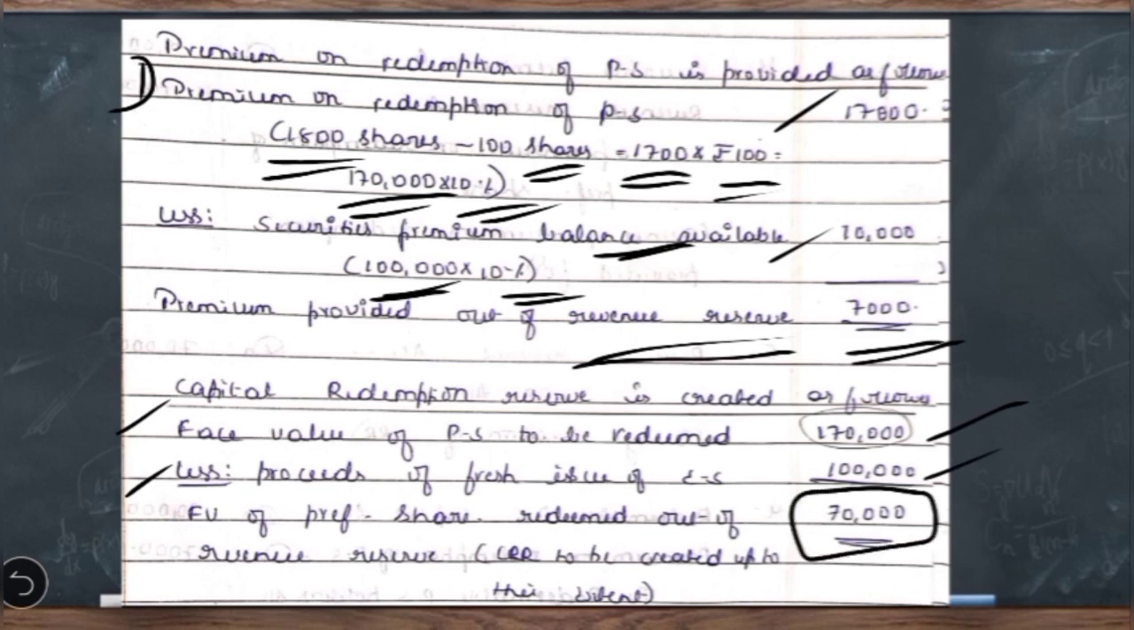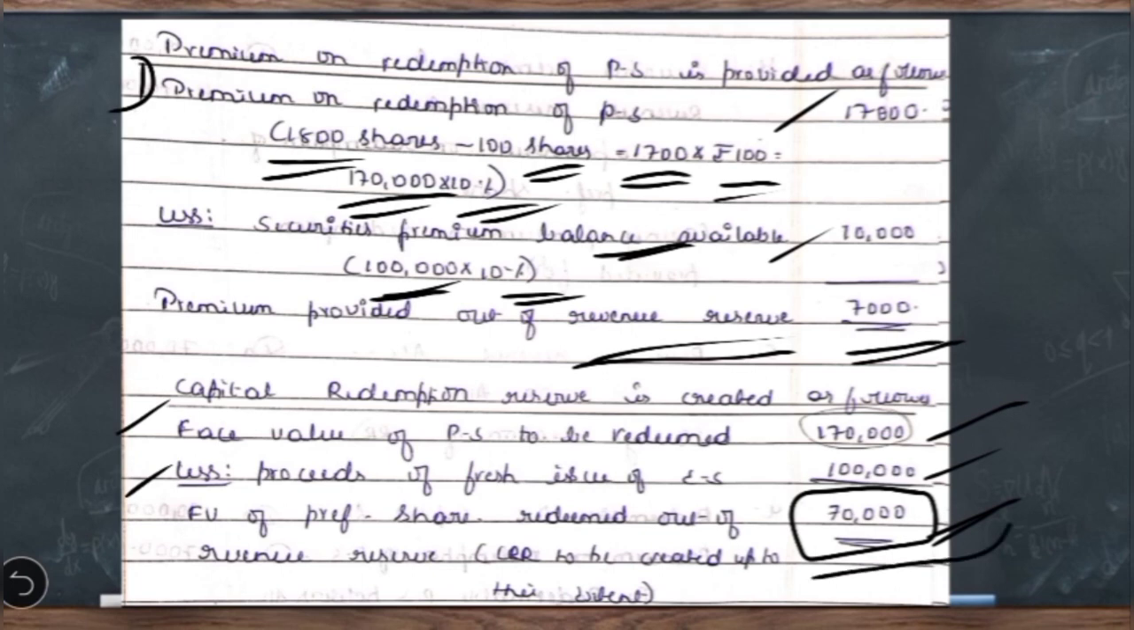So this is the face value of the preference shares redeemed out of the divisible profit. In this case, the profit and loss account balance is not given, so we have to make use of revenue reserve. So 70,000 is the face value of the preference shares redeemed out of the revenue reserve. Now the legal requirement says that to the extent we are utilizing out of the divisible profit, we have to create the capital redemption reserve.